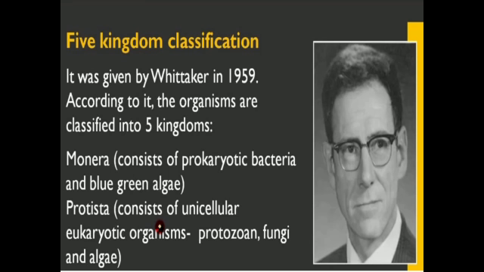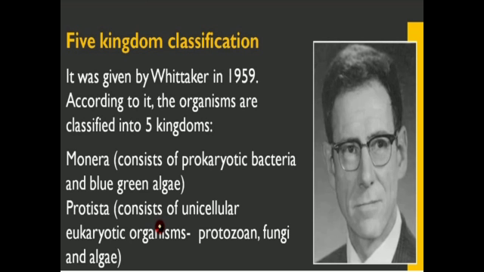Five kingdom classification was given by R.H. Whittaker in 1959, that is Robert H. Whittaker. According to it, the organisms are classified into five kingdoms. The first kingdom is the kingdom Monera. Kingdom Monera consists of prokaryotic bacteria and blue-green algae. These two come under kingdom Monera.